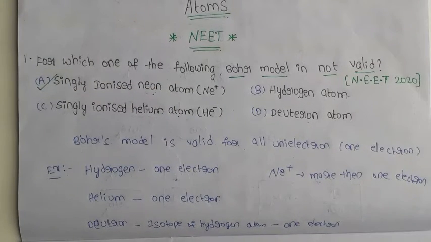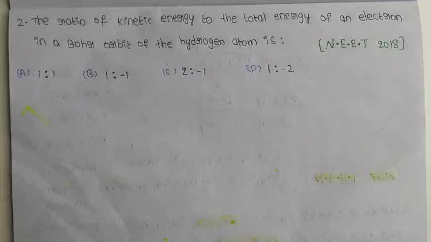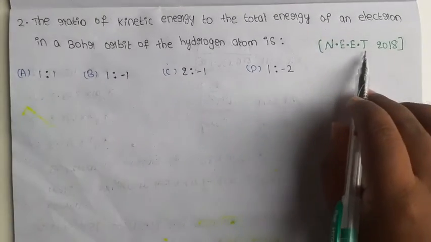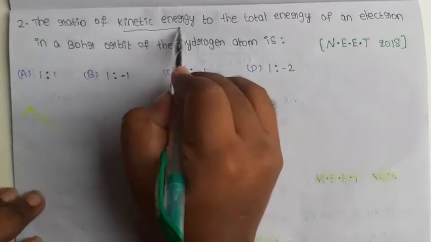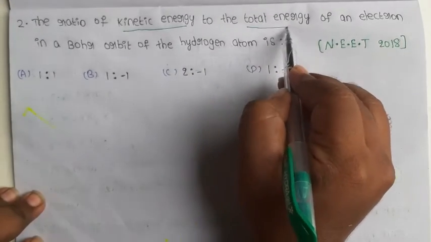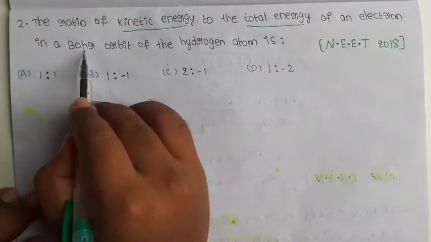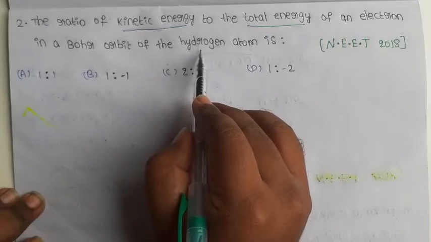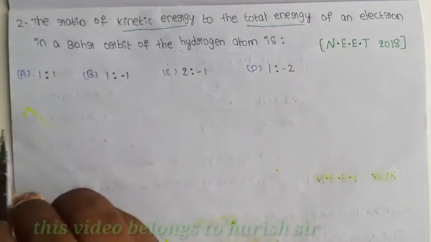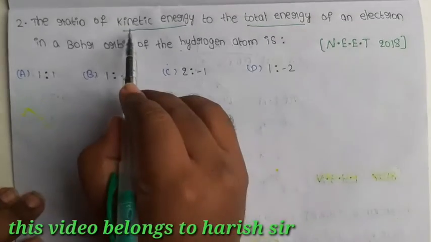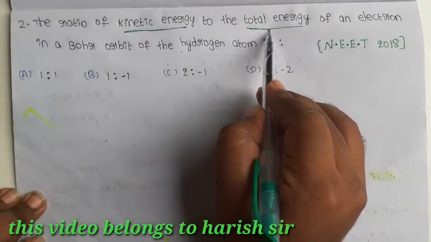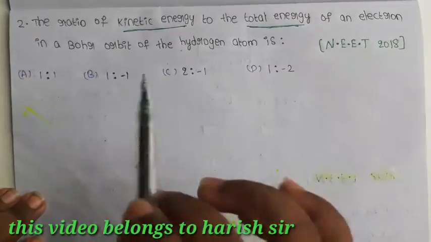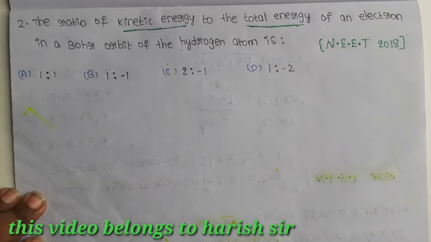Move to another question. Second question, from NEET 2018: the ratio of kinetic energy to the total energy of an electron in a Bohr orbit of the hydrogen atom. In Bohr's atomic model, what is the kinetic energy formula? What is the total energy formula? We will take the ratio of kinetic energy and total energy.